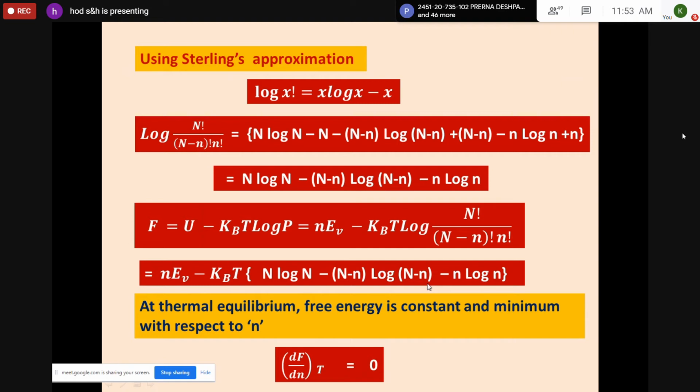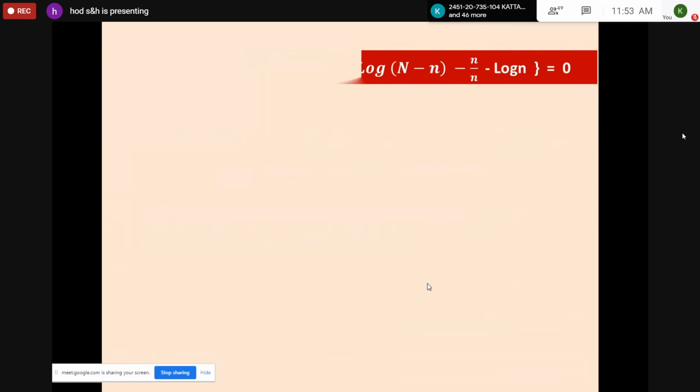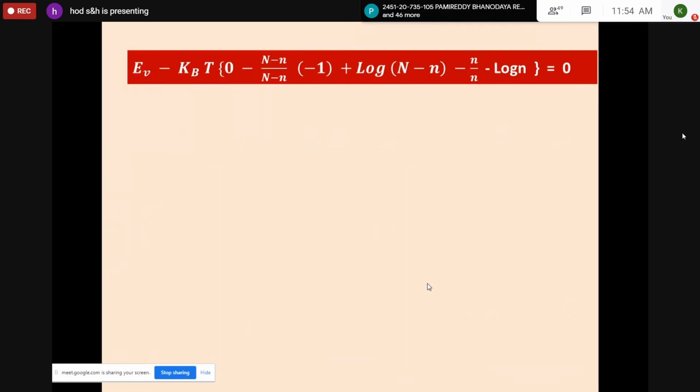X log x formula. The same we have used, and with the negative sign, we should be very careful. Once you take the derivation, it is minus of n by n minus n minus n by n minus n, and the differentiation of minus n is minus 1. This is UV method differentiation, plus log n minus n into n minus n by n minus n. It gets cancelled, so only log n minus n remains.